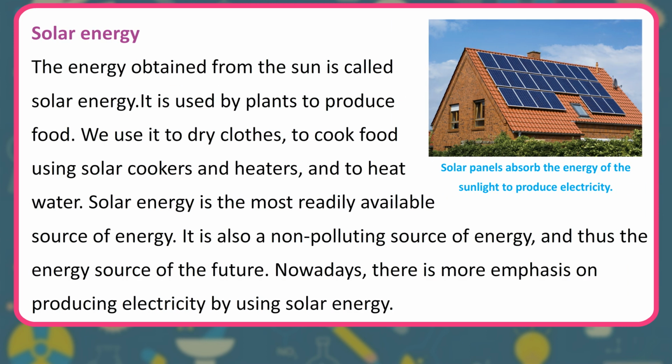Solar energy. The energy obtained from the sun is called solar energy. It is used by plants to produce food. We use it to dry clothes, to cook food using solar cookers and heaters, and to heat water. Solar energy is the most readily available source of energy. It is also a non-polluting source of energy, and thus the energy source of the future. Nowadays, there is more emphasis on producing electricity by using solar energy.